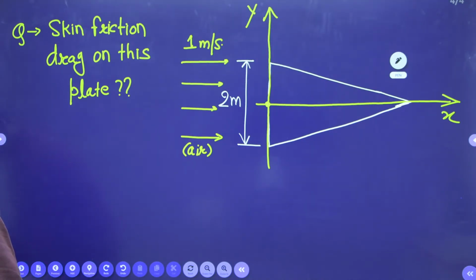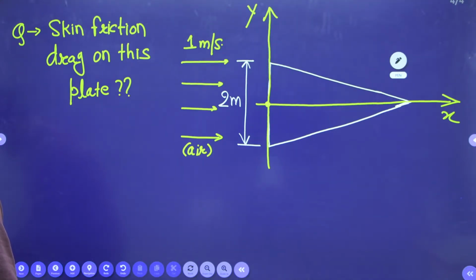Where do many students get confused here? There are two things here. Beta, very important, I am telling you. This is just a revision class so that you can get very confident for tomorrow's GATE examination.